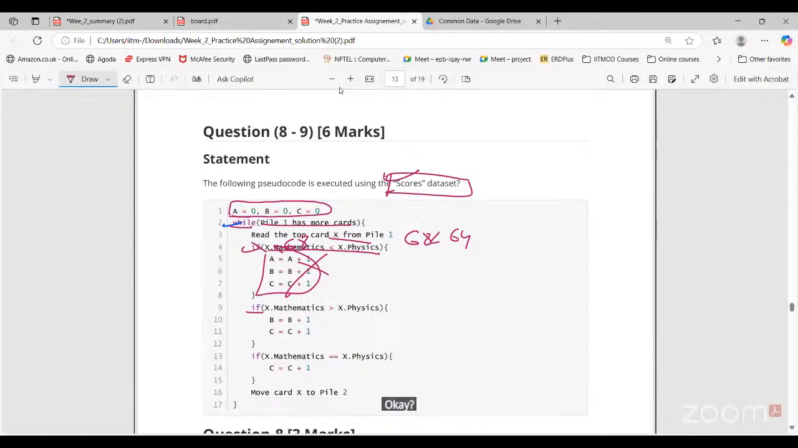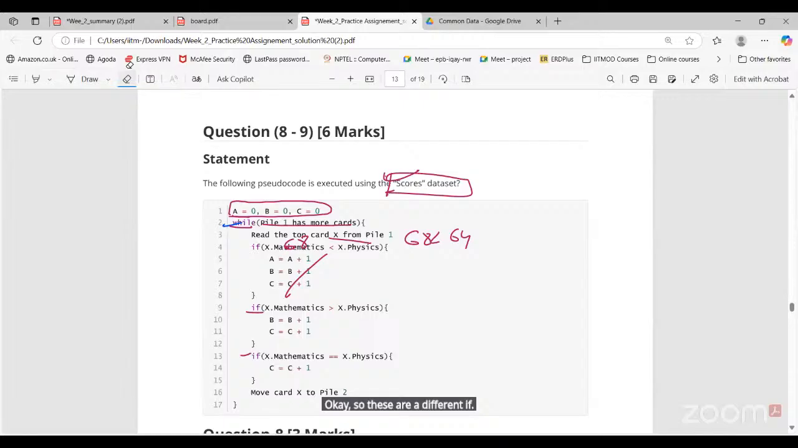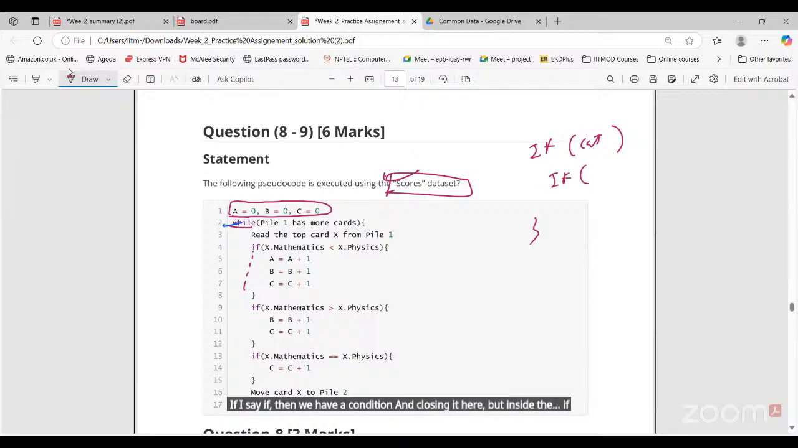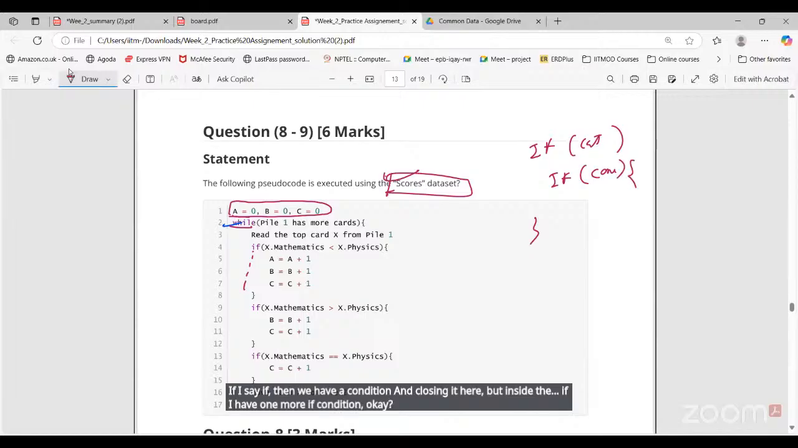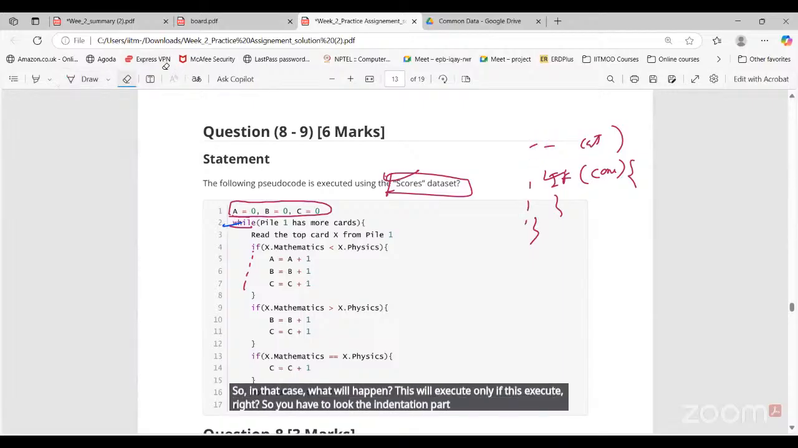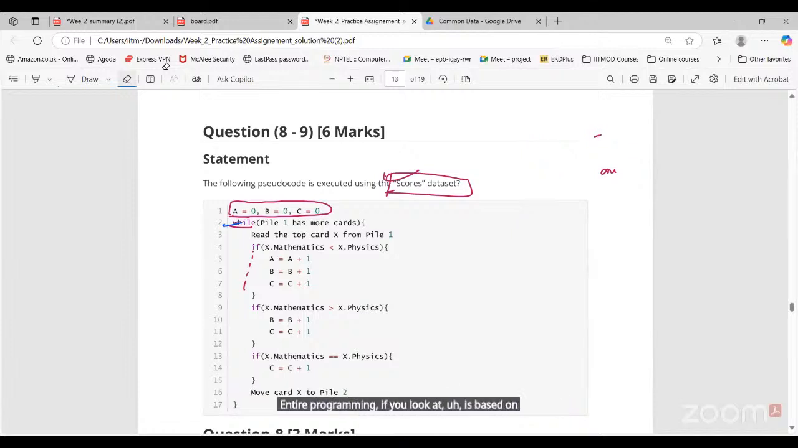So these are different ifs. You can see the indentation here, right? Look at the indentation here. If I say if, then we have a condition and it closes here. But inside the if, if I have one more if condition, in that case, what will happen? This will execute only if the outer one executes, right? So you have to look at the indentation part. Very, very important. The entire programming, if you look at it, is based on the indentation, how the code works.